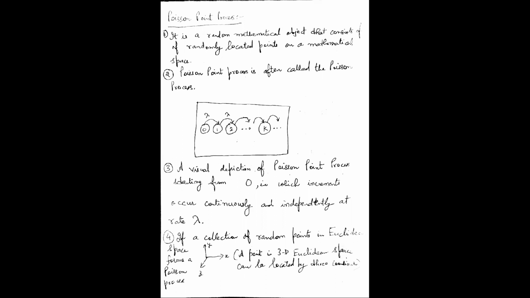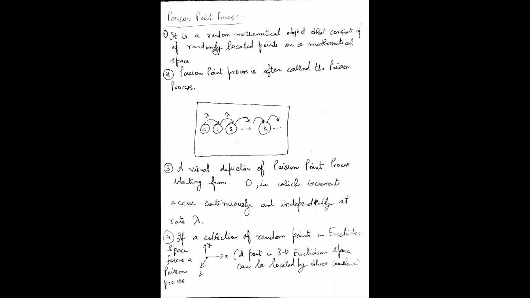So that is my first Poisson point. And when the next 3 minutes complete, it will be the 6-minute reference. In that case, I will get 4 customers on an average, whatever is the stated average. So that is my second Poisson point. And then at 9 minutes, I will get 6 customers. That is my third Poisson point. So it is a random mathematical object that consists of randomly located points on a mathematical space.